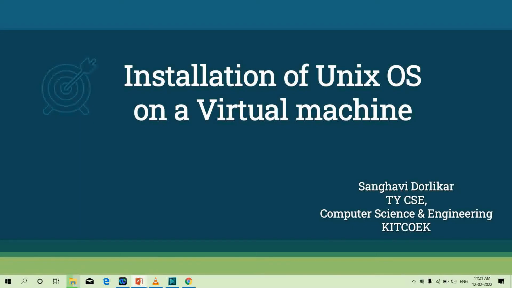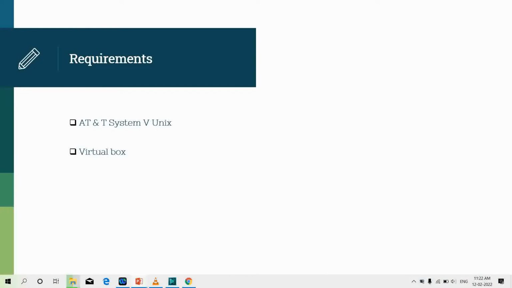Today, we're gonna see the installation of Unix operating system on a virtual machine. So, the requirements for this are AT&T System 5 Unix and a virtual box. So now, let's move towards the downloads.